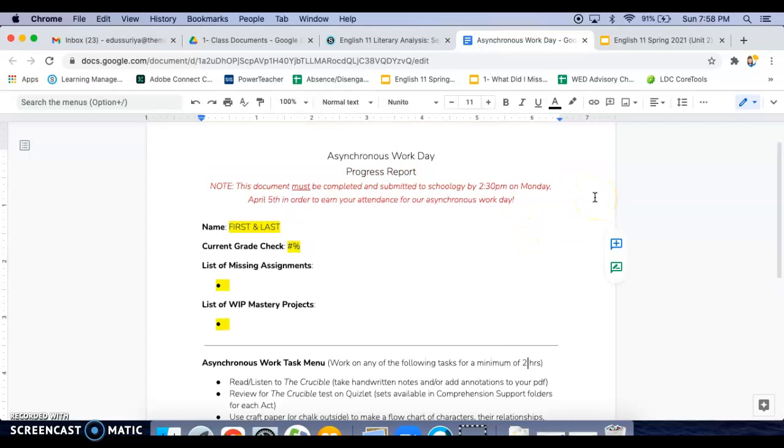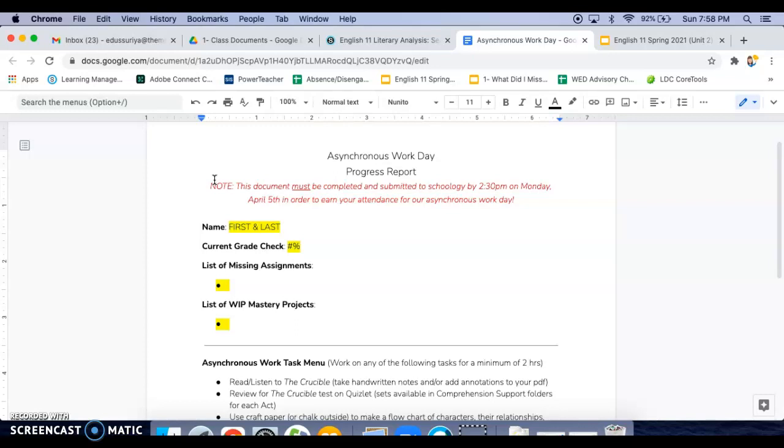This is pretty simple, straightforward, but of course we want to make sure that we don't skip over this important note in red, which states that this document must be completed and submitted to Schoology by 2:30 p.m. today. Now, the reason for that is because I am required to submit your attendance by 2:30 today.